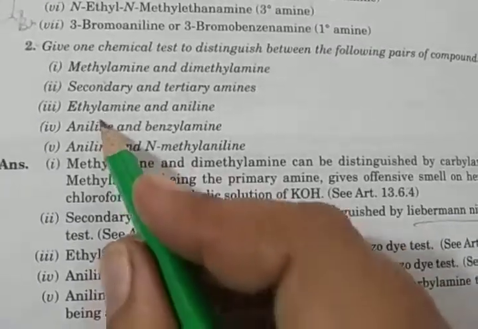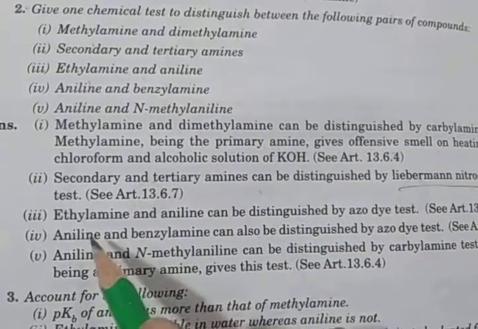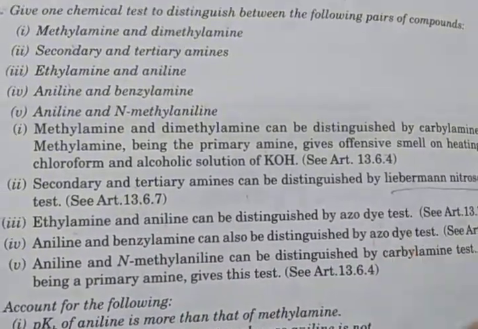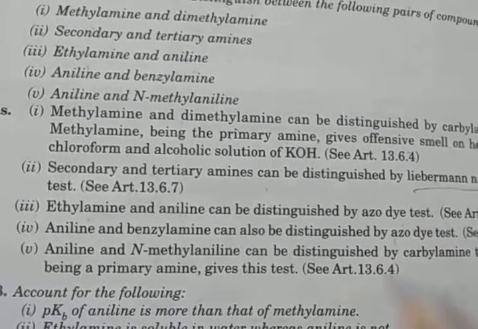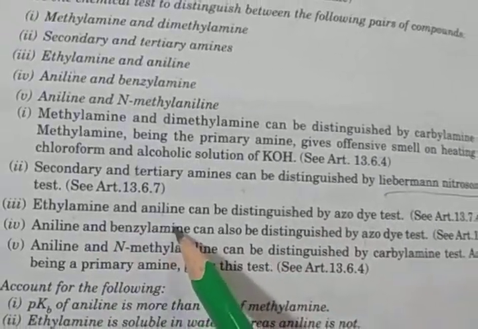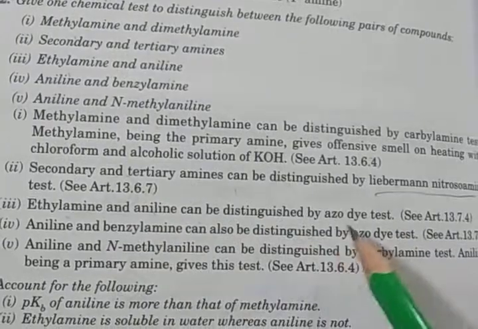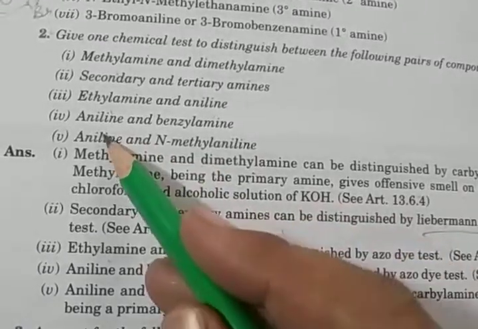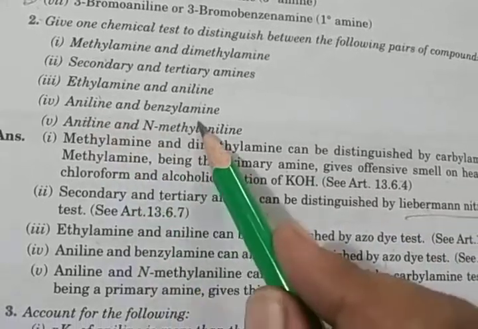Okay, Liebermann nitrosoamine test. So you write the equation. Third, ethylamine and aniline. Ethylamine is aliphatic and aniline is aromatic, so both are distinguished by the azo-dye test. Then fourth is aniline and benzylamine.